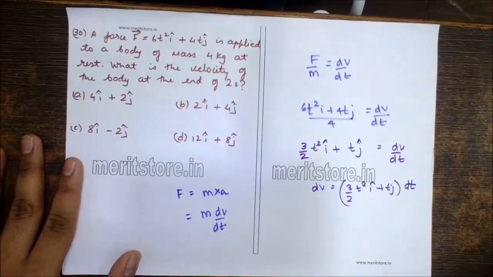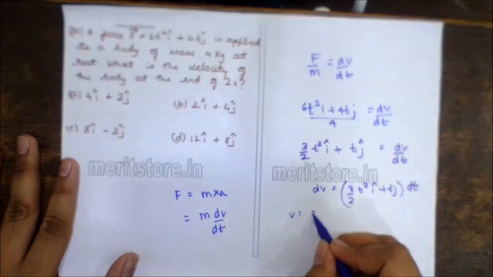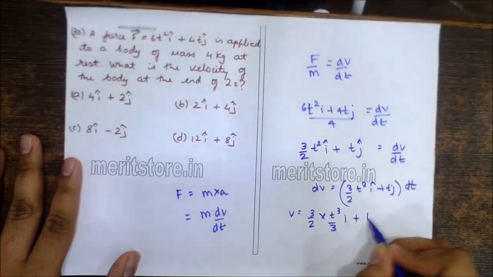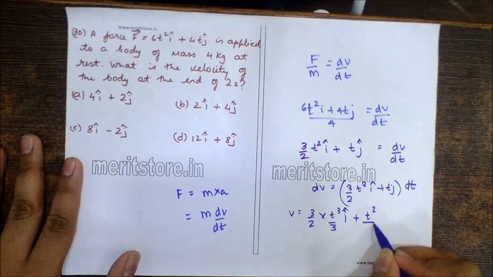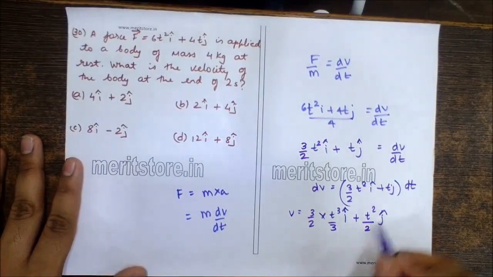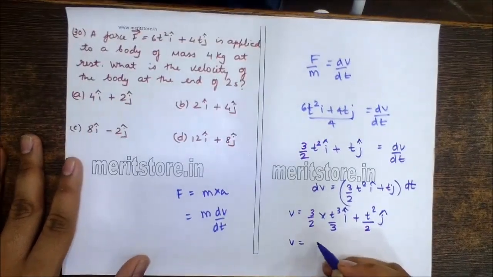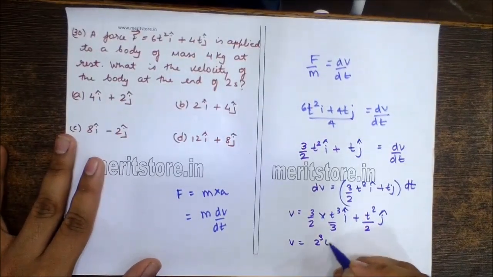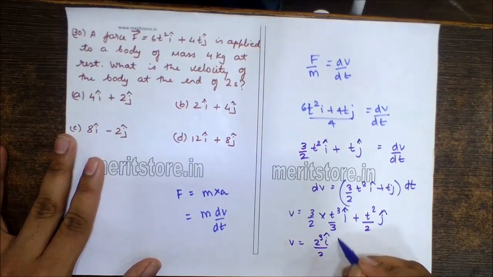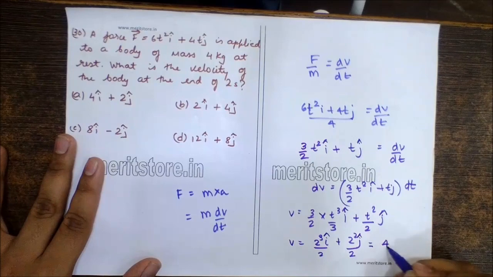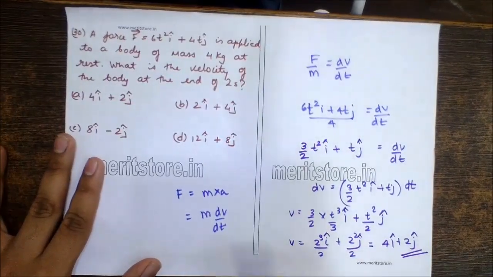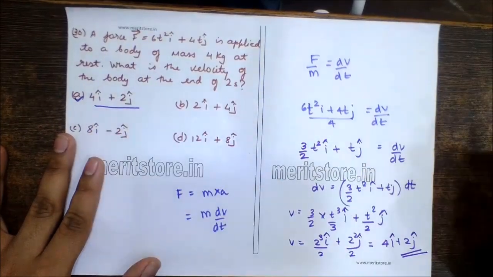Integrating on both the sides, what we get is v is equal to 3 by 2 into t cube by 3 i plus t square by 2 j. The velocity of the body at the end of 2 seconds can now be written as 2 raised to 3 i by 2 plus 2 raised to 2 j by 2, which is equal to 4i cap plus 2j cap. So option A, 4i cap plus 2j cap, is the correct answer.